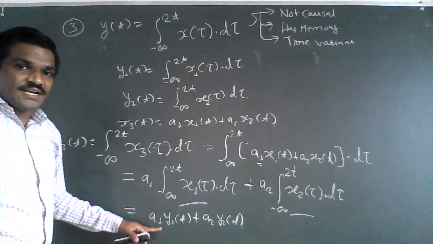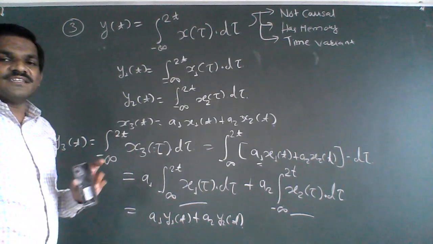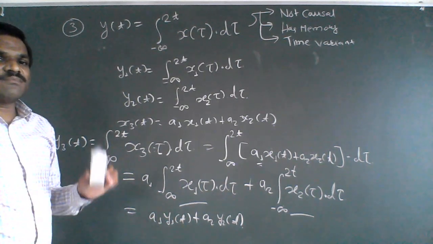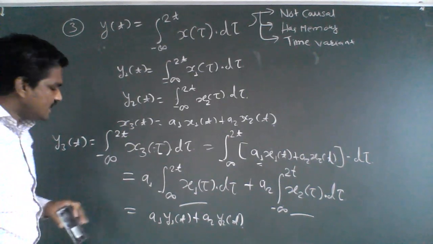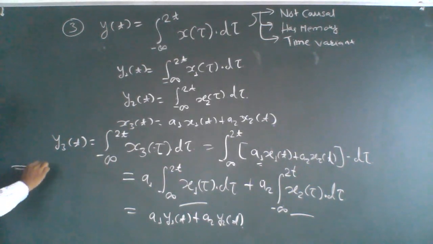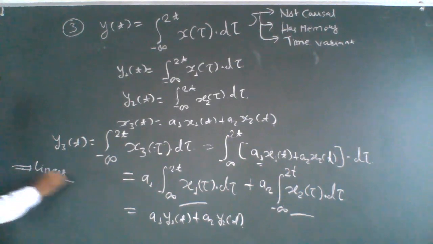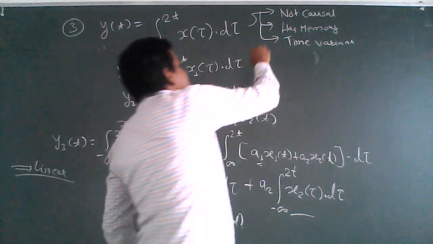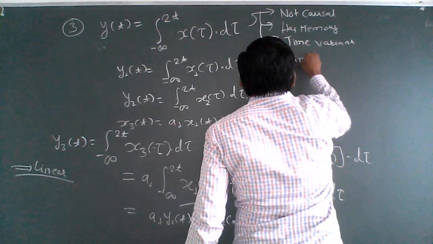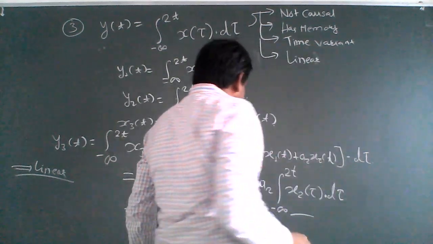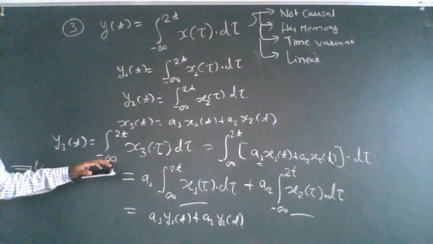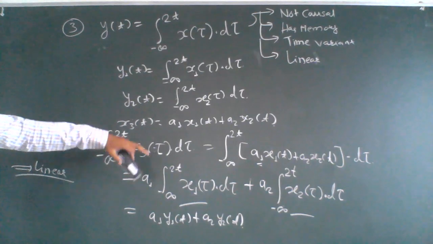So you can say that the system satisfies both additivity and homogeneity property. That's why the system is a linear system. Understood? Okay. So any doubt is there?